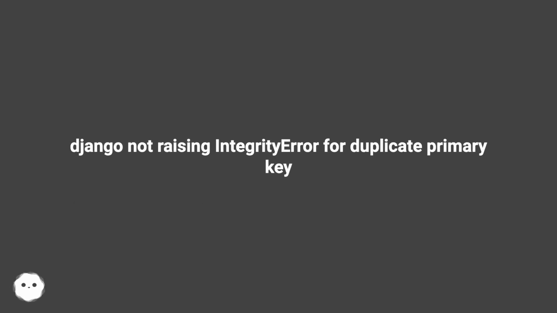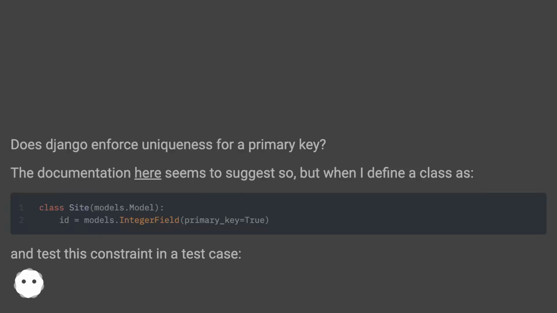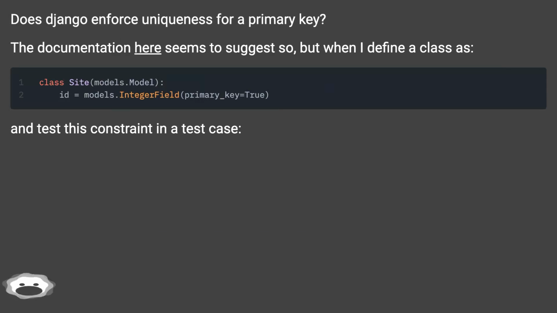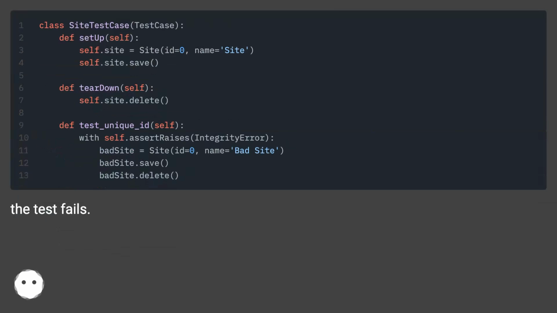Django not raising integrity error for duplicate primary key. Does Django enforce uniqueness for a primary key? The documentation here seems to suggest so, but when I define a class as and test this constraint in a test case, the test fails.